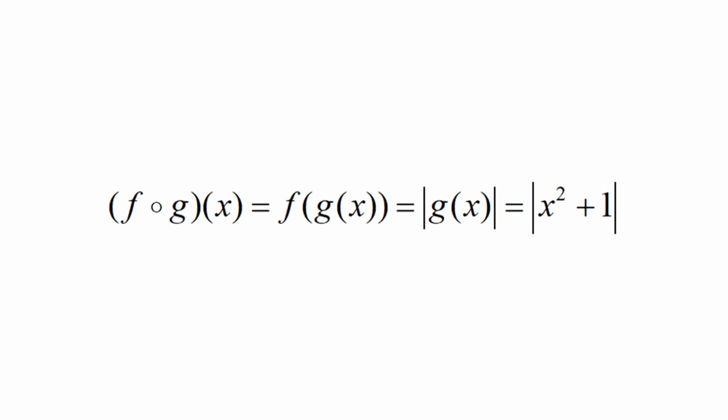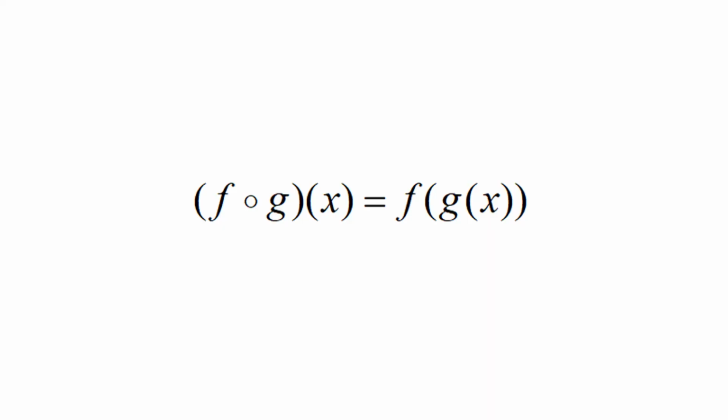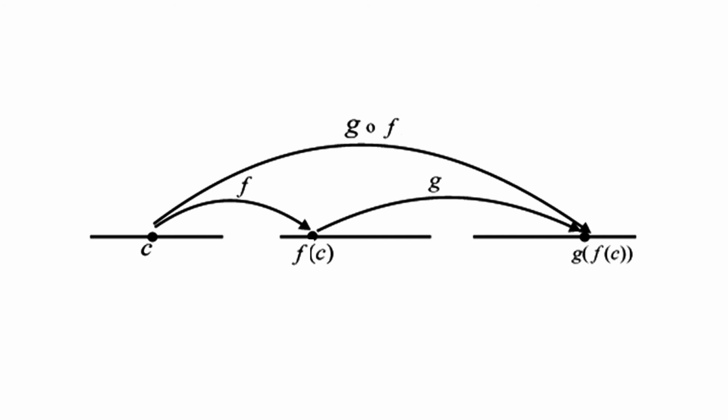Thus, f composition g of x equals f of g of x, which equals absolute value of g of x, which equals absolute value of x square plus 1. In general, we make the following definition. Given functions f and g, the composition of f and g, denoted by f composition g, is the function defined by f composition g of x equals f of g of x. The domain of f composition g consists of all x in the domain of g for which g of x is in the domain of f.